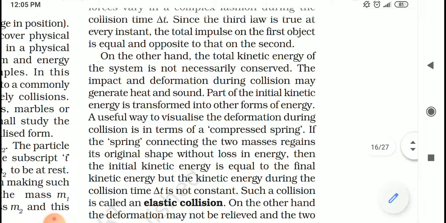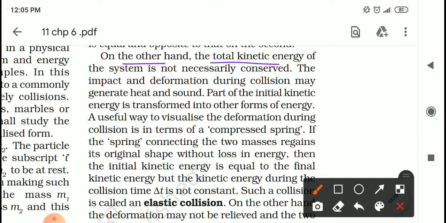On the other hand, the total kinetic energy of the system is not necessarily conserved. This is the main point of difference between elastic collision and inelastic collision. Student, if total kinetic energy of the colliding bodies before the collision is equal to the total kinetic energy of the colliding bodies after the collision, then the collision is termed as elastic collision. If it is not so, then it is called inelastic collision.